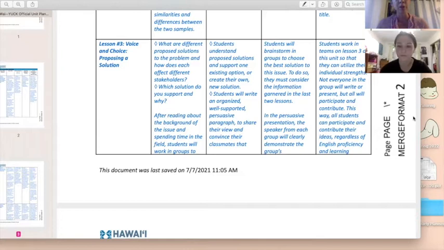So in terms of what we're looking at, they're looking at what are different proposed solutions to the problem and how does each affect different stakeholders? Which solution do you support and why? So after having read about different methods to tackle this Alawai situation, students can either decide in their group, so they have to brainstorm, they can either decide to support one of the proposed solutions that already exists, or they can decide that there needs to be a brand new solution and they can make one up.